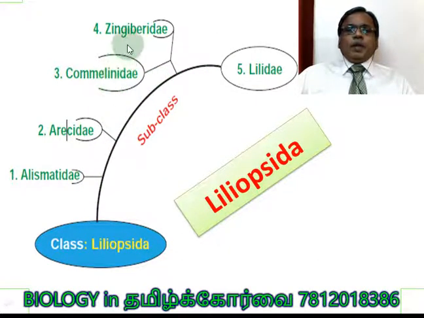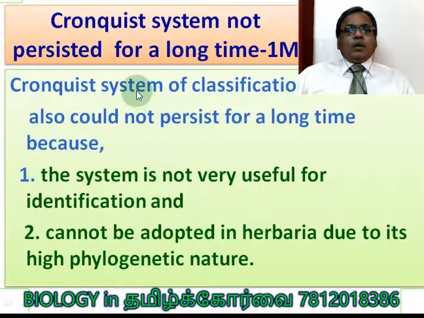Number 4 Commelinidae, number 5 Lilidae. These are the 5 classes under Liliopsida. The Cronquist system did not persist for a long time. Why? The question can be asked as a 1-mark question or 2-mark question.